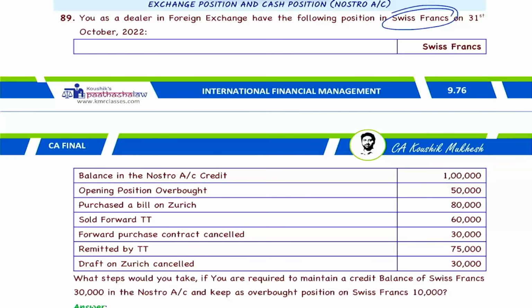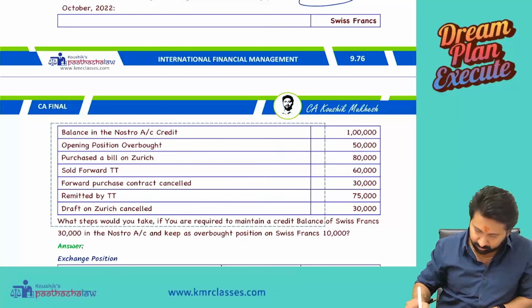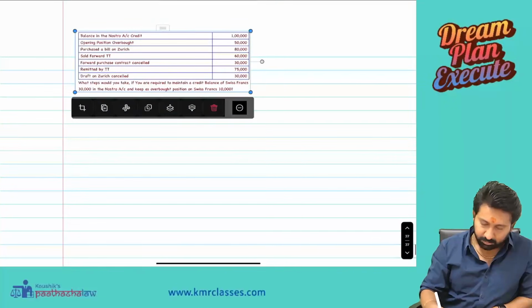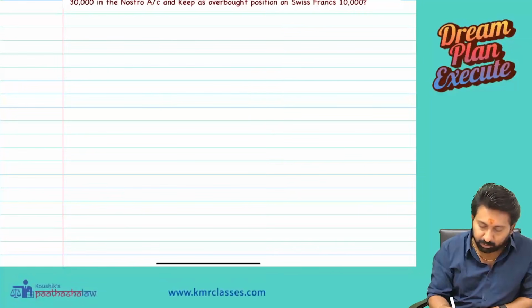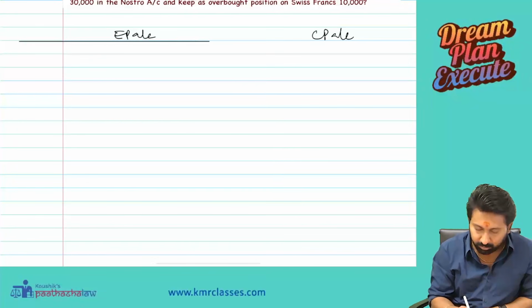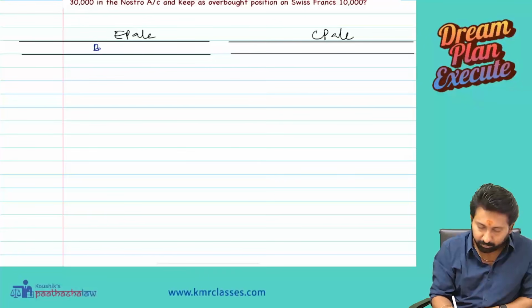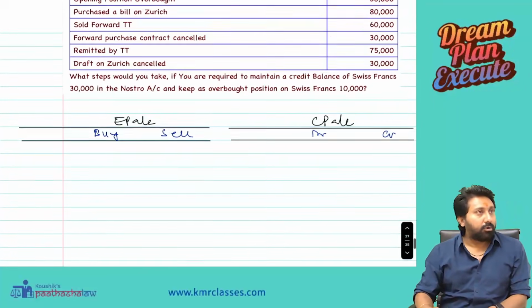Let us take the question. Let us open both the accounts, and do all the transactions one by one.